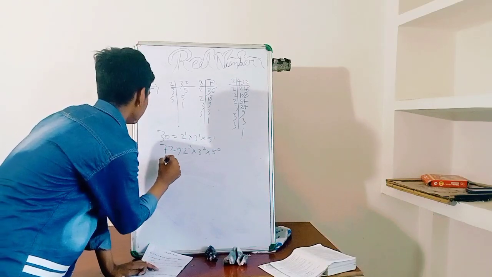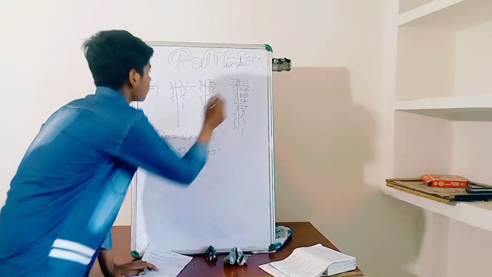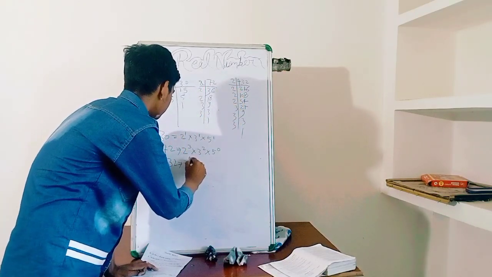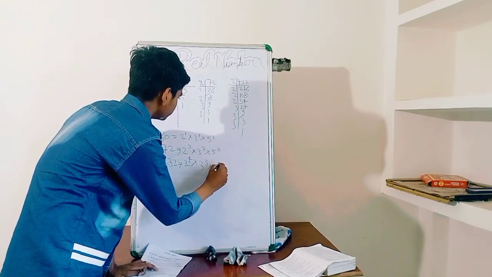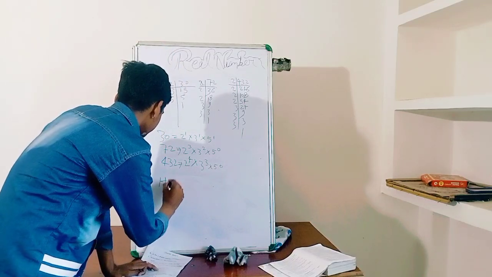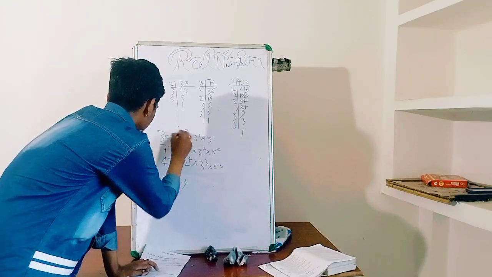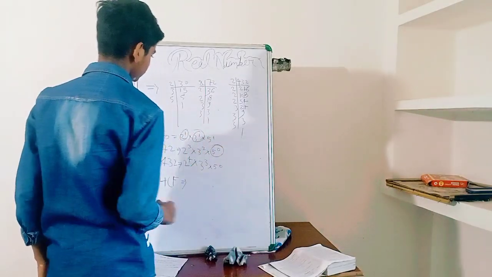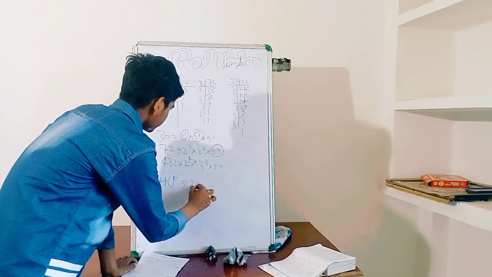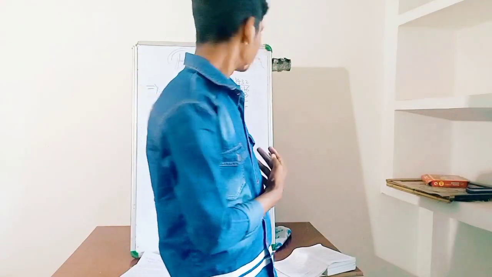Now we have 432 equal to 2 to the power 4 into 3 to the power 3 into 5 to the power 0. So we have to first find the HCF. HCF means highest common factor, and we have to take the lowest powers. 2 to the power 1 is the lowest, 3 to the power 1 is the lowest, and 5 to the power 0 is the lowest. We have to take 2 into 3 equal to 6. So the HCF of 30, 72 and 432 is 6.